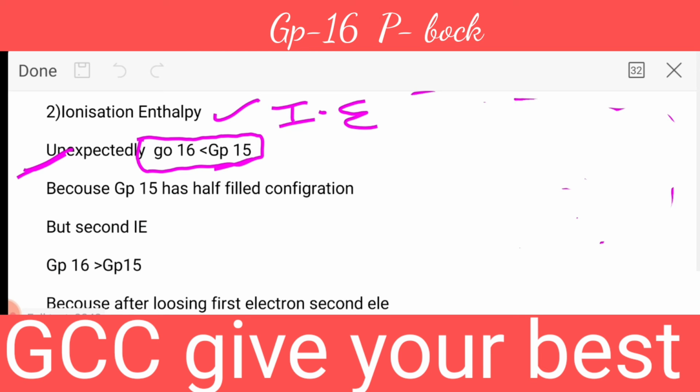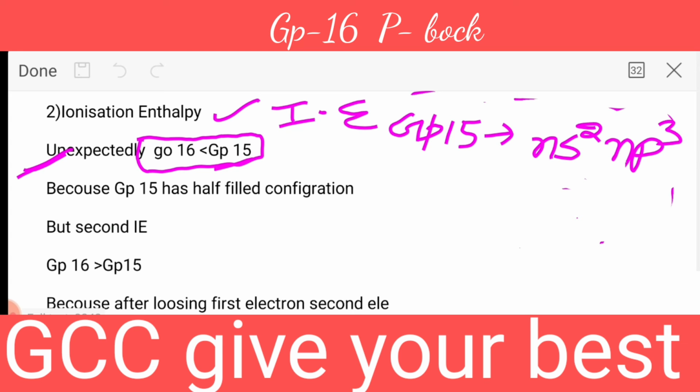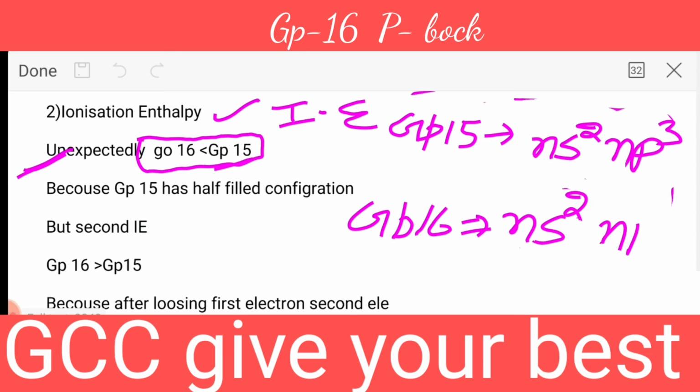Please see, when we write the general configuration of group number 15, it is ns2 np3, and group number 16 is ns2 np4.